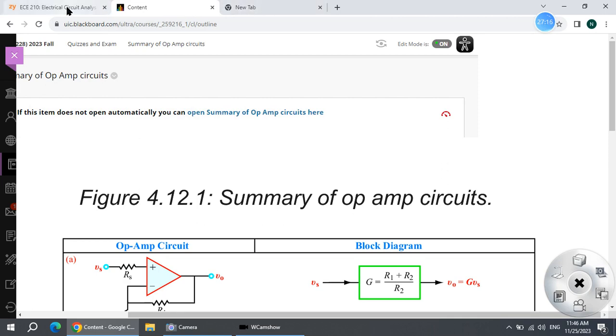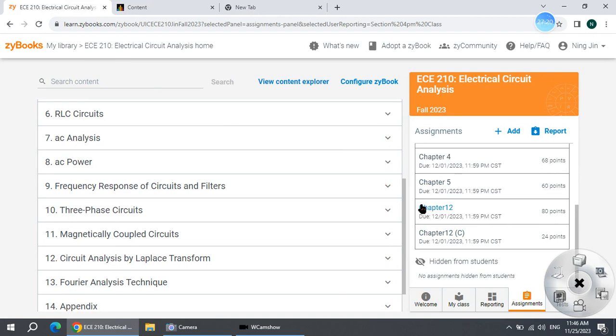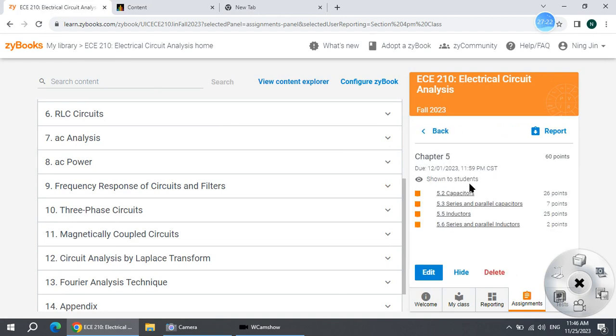All right, let's go back to here. So go over all the sections in the assignment like this. Give a summary and put it in your formula sheet, so that you can print it out. And of course, at the same time, try to finish the reading assignment.